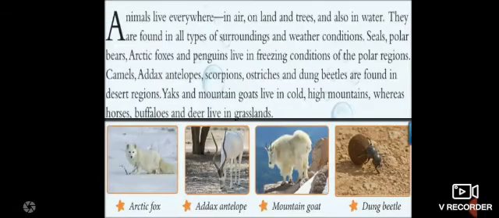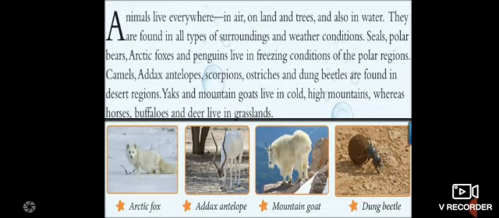Okay, now coming to our lesson. Animals live everywhere: in air, on land and trees, and also in water. They are found in all types of surroundings and weather conditions. So children, animals live everywhere. Some animals live in air, some animals live in water, some animals live in trees. Okay, and they also live according to their surroundings and weather conditions.